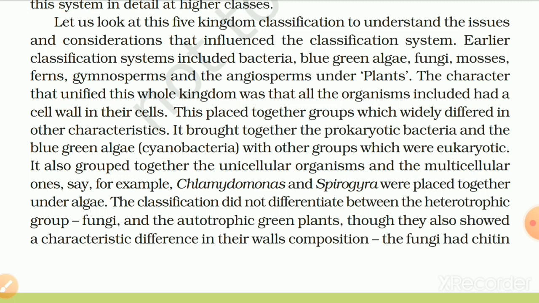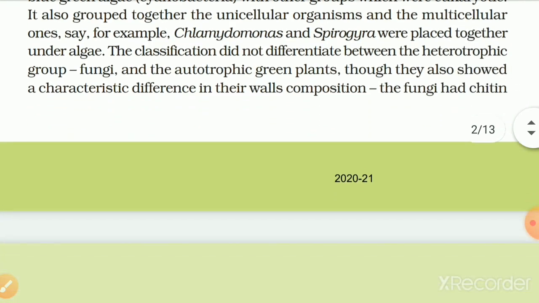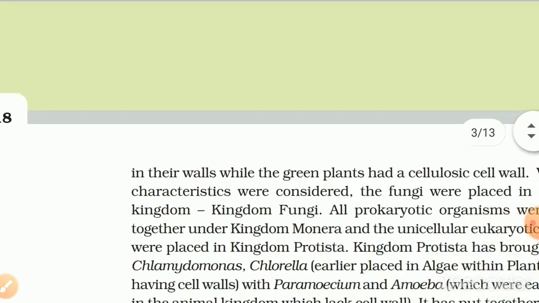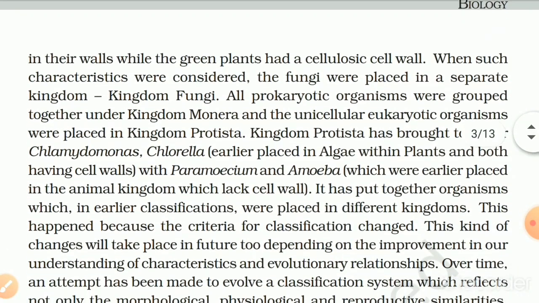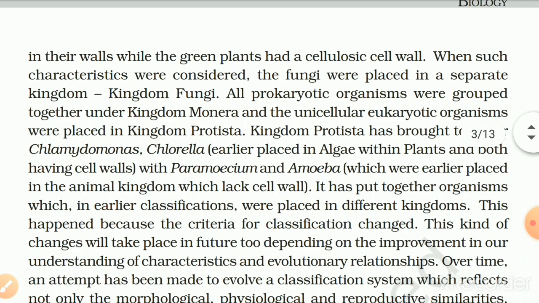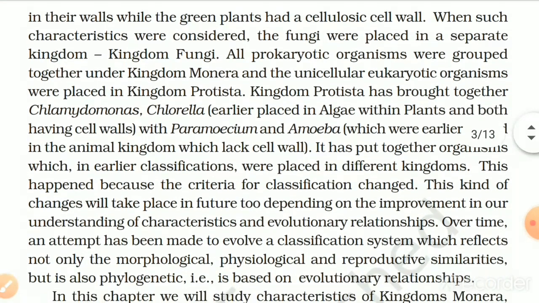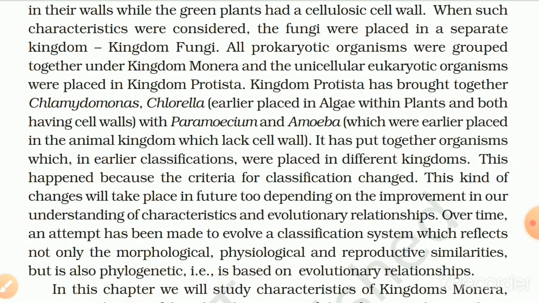This classification did not differentiate between the heterotrophic group fungi and autotrophic green plants, though they show characteristic differences in their wall composition. The fungi have chitin in their walls, while the green plant has a cellulosic cell wall. When such characteristics were considered, the fungi were placed in a separate kingdom, kingdom Fungi. All prokaryotic organisms were grouped together under kingdom Monera, and the unicellular eukaryotic organisms were placed in kingdom Protista.